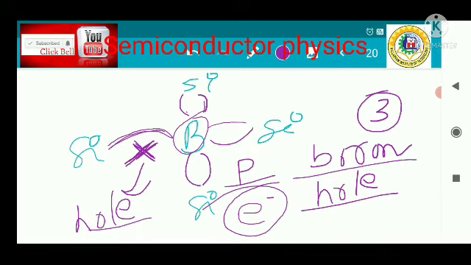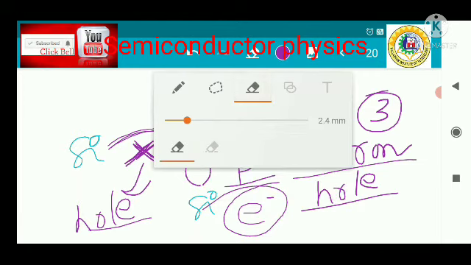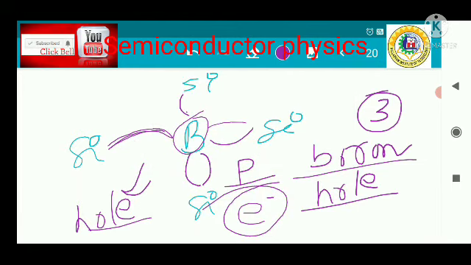This electron can come here, so a hole is being created here. Suppose these electrons come here and make the bond complete. So one hole is being created, and the hole is moving like this. The hole can move, though physically it does not move. Actually the electron moves, but you can also say the hole moves, because the vacant space is moving from this direction to that direction. So one hole, or vacancy, can absorb one electron.